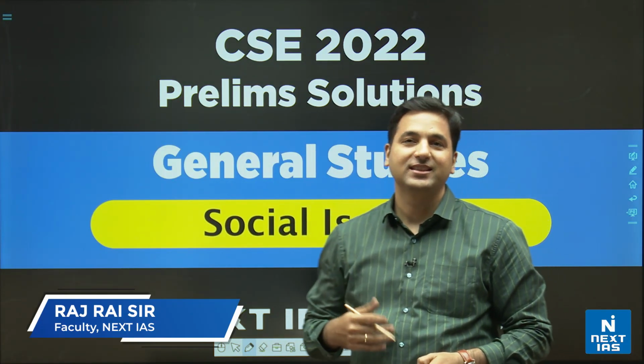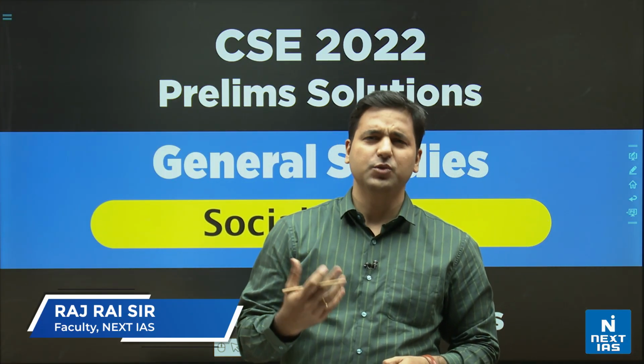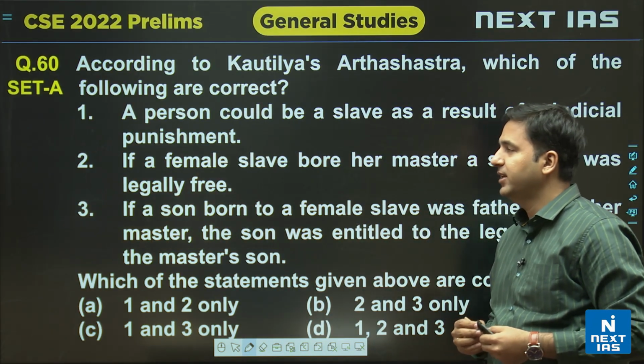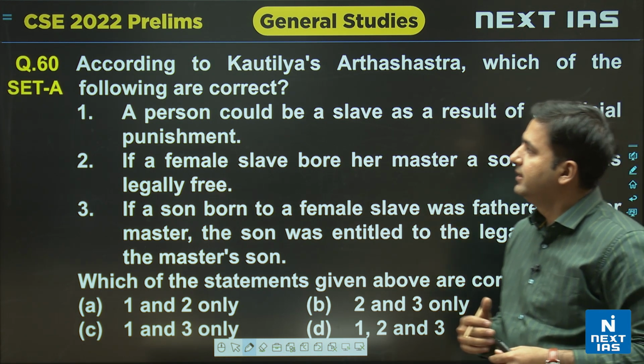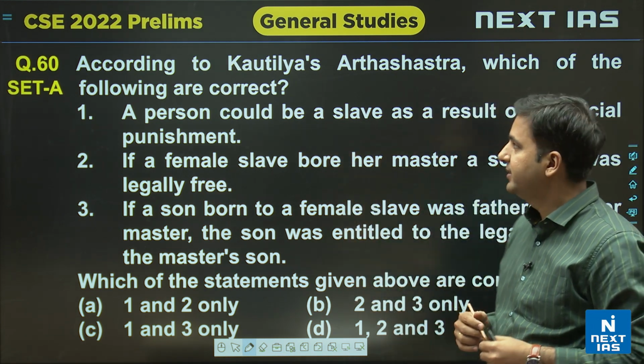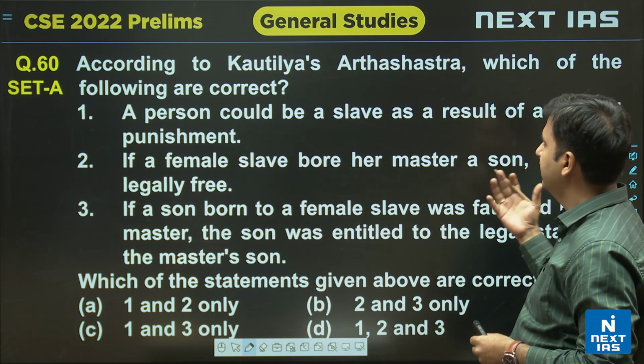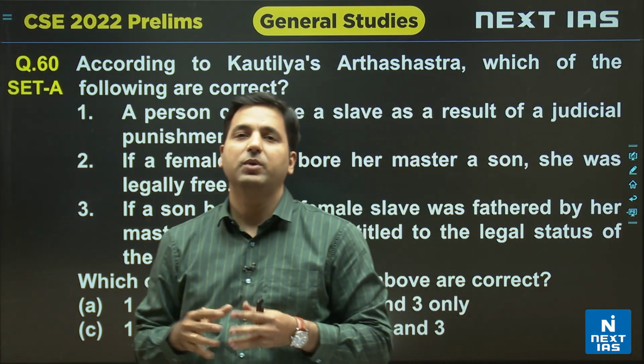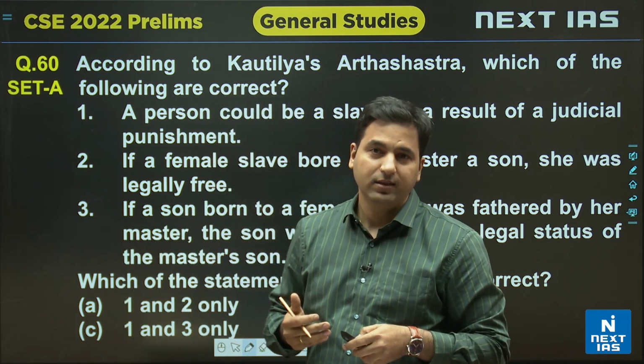We were discussing our general studies solution, and there were two questions correlated with society. So let's quickly discuss them as well. That was question number 60 on set A. The question says, according to Kautilya's Arthashastra, which of the following are correct? In such kind of question, we can only rely upon our basic knowledge as well as the elimination technique.